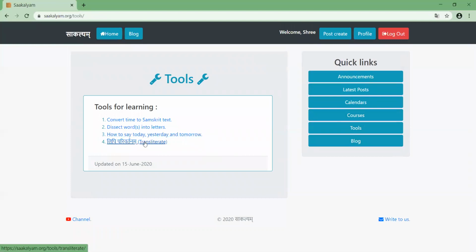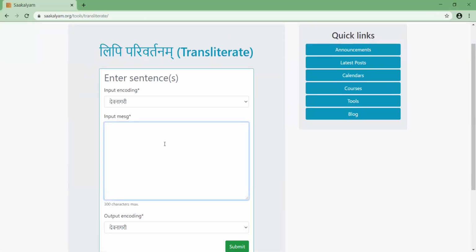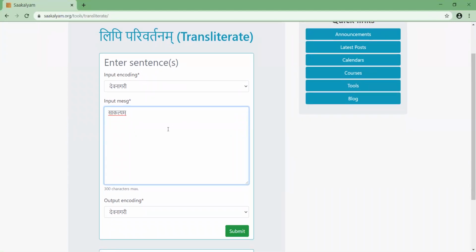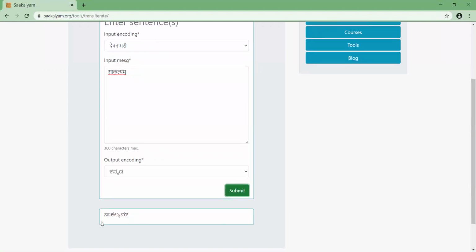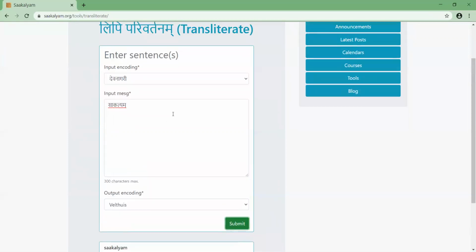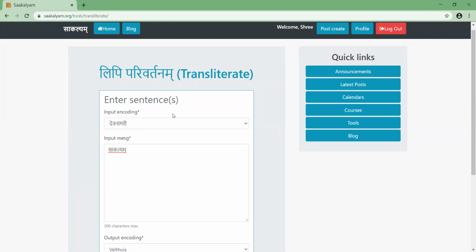Then Lipi Parivartanam. Suppose you have to convert something from one encoding to another, you can use this. Input encoding is Devanagari. Suppose I want to convert the same into Kannada, I will do that and submit, and I will get Sakalyam here. You can convert it to other scripts also, and then Malayalam. And if you want to see how the IAST for this will look, you can see it like this with dots. Similarly for all other encodings. These encodings, if you are not aware and you need them, you can just Google and see.